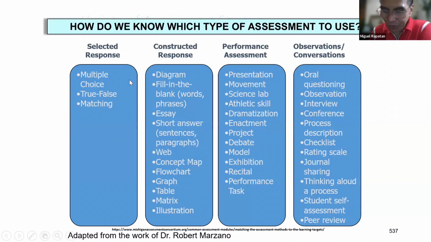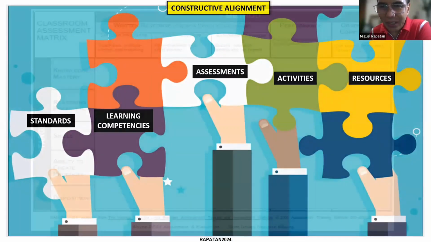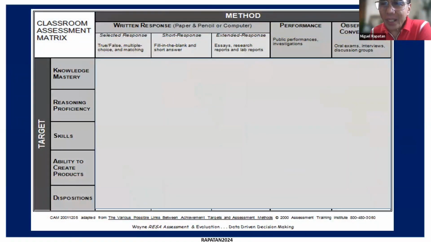Okay, so we have to think about aligning again, no? Going back to the idea of constructive alignment. You just do not make assessments for the sake of being able to give a test. We want to get evidence of achievement of a competency. So how can teachers determine that?